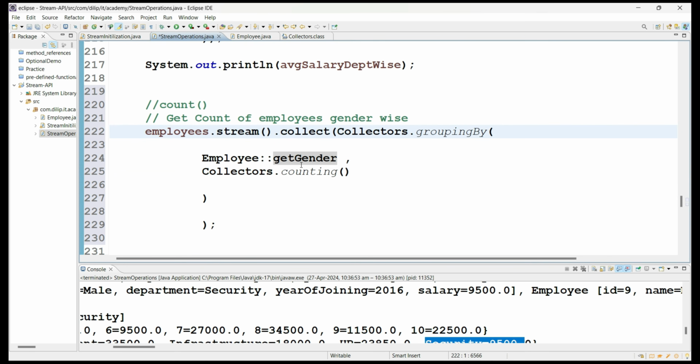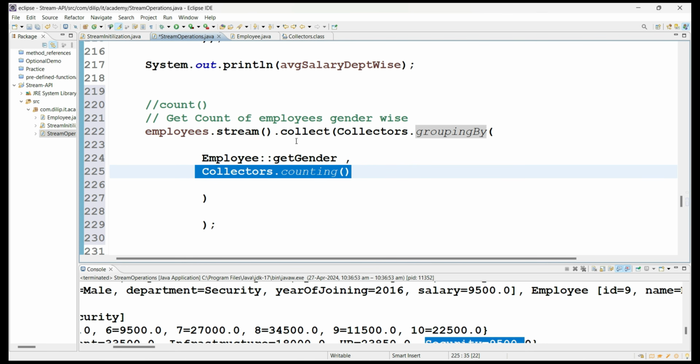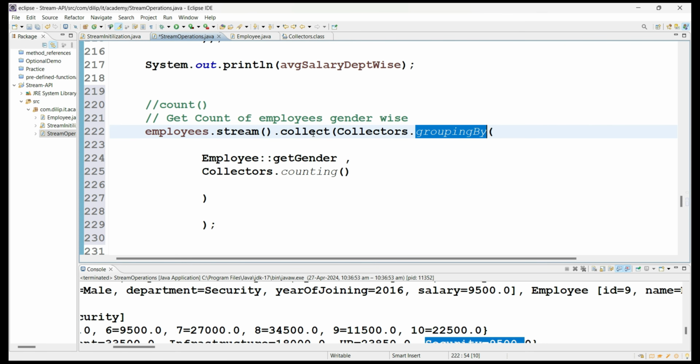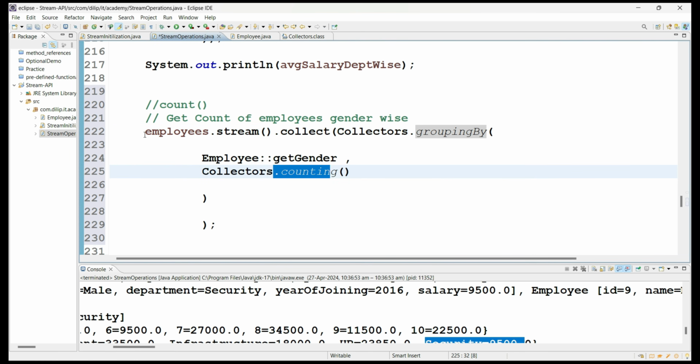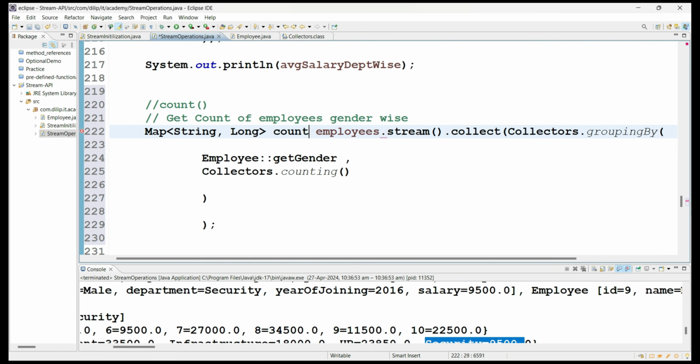So what will it return? Again, a map, because grouping by means it is grouping based on this and providing this value, so that means key-value pairs. So groupingBy internally returns map functionality. That's why you will see again a map object with String comma Long. Long means the count value. So here is the count of employees gender-wise.